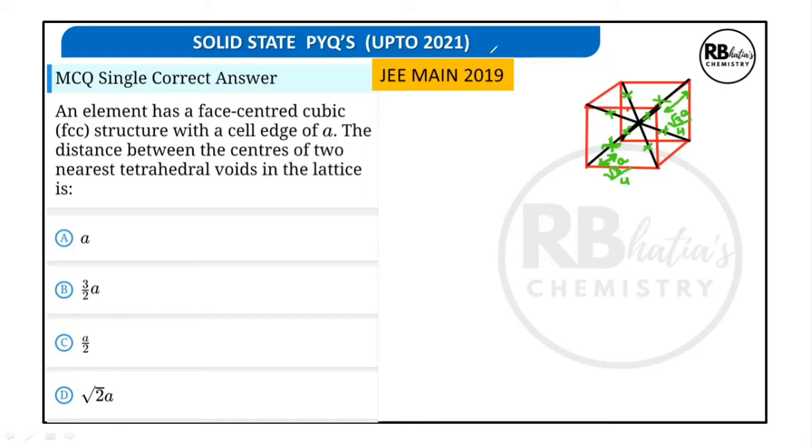So if a cube is drawn by touching each of these tetrahedral voids together, then the distance between two tetrahedral voids will be equal to a/2, because the cube that is formed by joining the centers of these tetrahedral voids is going to have an edge equal to half of the main edge length. So the right answer to this question is going to be a/2.